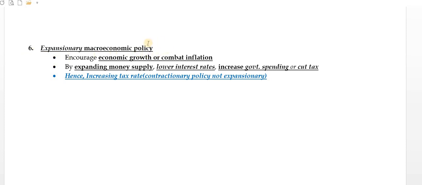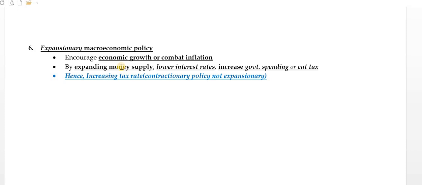Expansionary macroeconomic policy. They encourage economic growth or combat inflation. So what is expansionary macroeconomic policy? Here the money supply in the market is expanded, and that can be done by the central bank. Lower interest rate, so the loan taking rate will be lowered. Then increase government spending or cut tax. So the government will be putting money in the market, investing, and cutting taxes, so people are not heavily taxed.